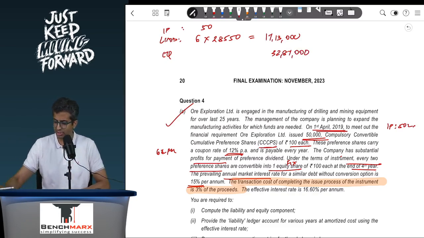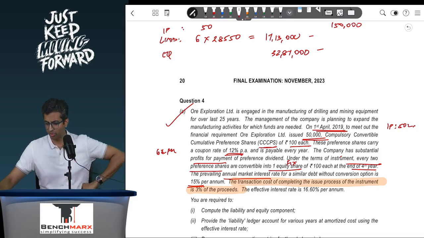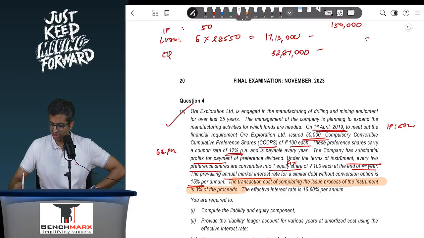Transaction cost is 3% of 50 lakhs. So 50 lakhs into 3% comes to around 1 lakh 50, and this 1 lakh 50 of transaction cost will be attributed in the ratio of the liability to equity component, and this will be deducted. So this is 1713. From this, let us say you deduct, you will get approximately 16 lakh 61,610. Equity component also you will approximately deduct.